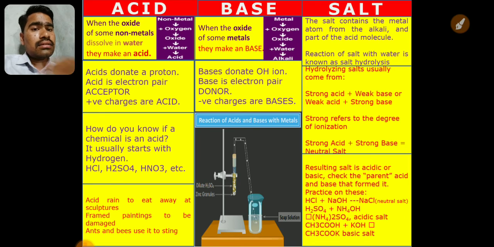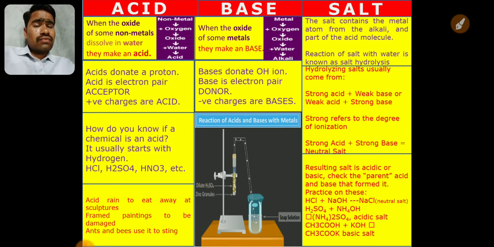Acid rain eats away at a sculpture, framed paintings get damaged, ants and bees use it to sting. Now these are examples of some acids. Acid rain eats away a sculpture. Now see, we say that the Taj Mahal is losing its shine day by day. What is the reason? The Taj Mahal is made of marble. Marble means calcium carbonate, CaCO3. And when there is acid rain, we have seen in 9th standard what acid rain is.